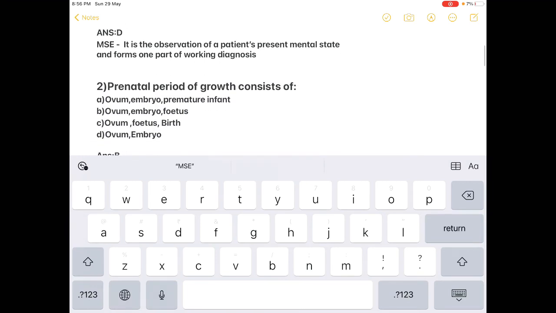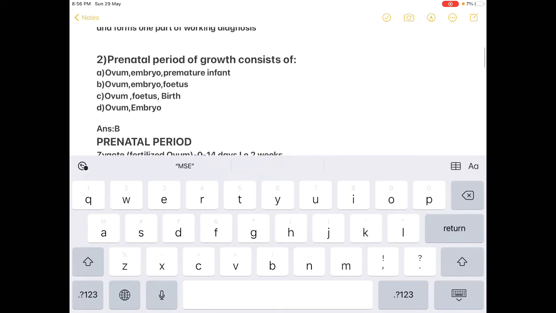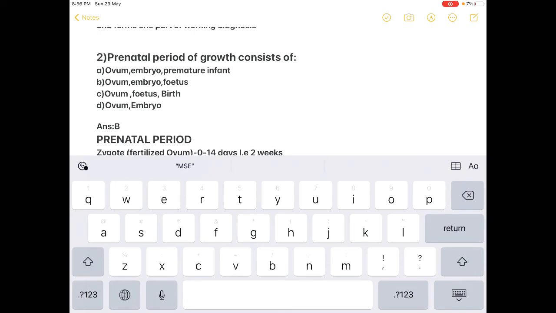The next question is, the prenatal period of growth consists of: option A ovum, embryo, premature infant; option B ovum, embryo, fetus; option C ovum, fetus, birth; option D ovum and embryo. The correct answer here is B, ovum, embryo and fetus.